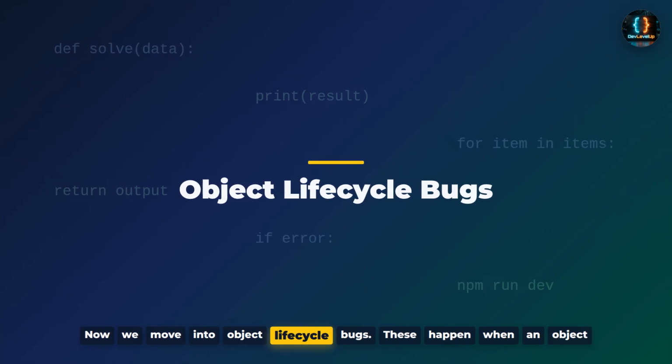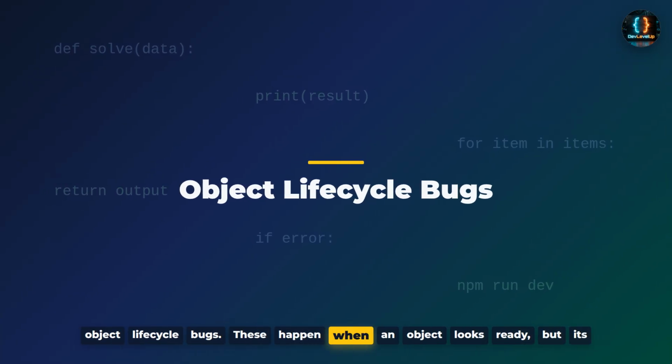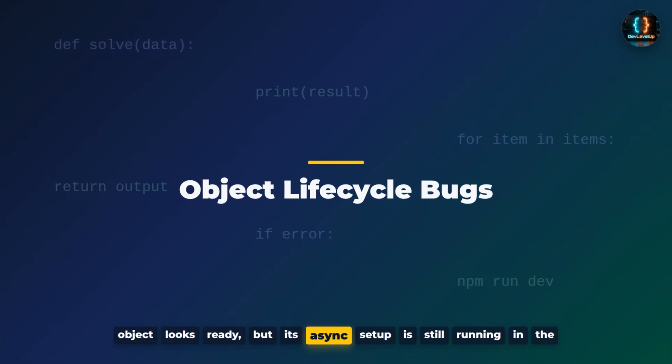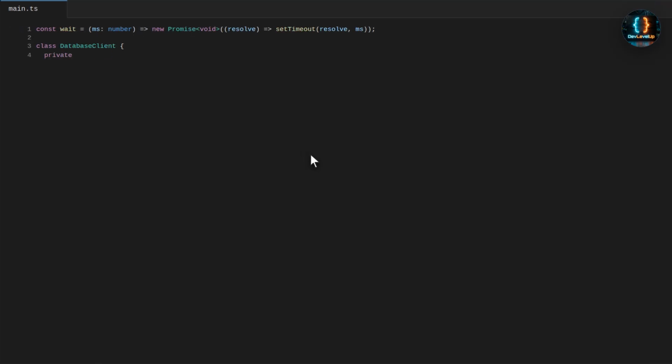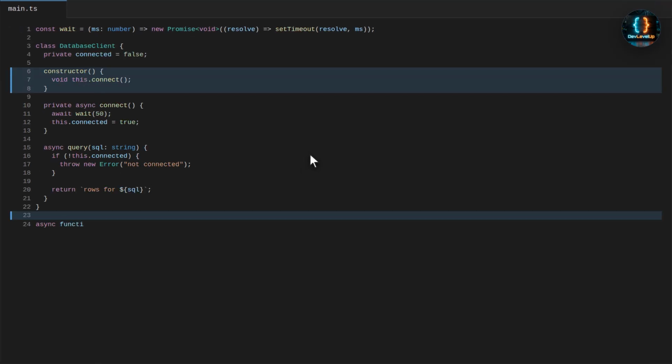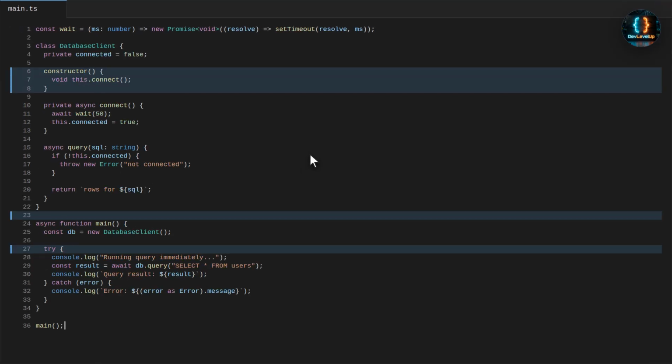Now we move into object lifecycle bugs. These happen when an object looks ready, but its async setup is still running in the background. A constructor in TypeScript cannot be awaited, so async setup inside it can trick callers into using the object too early. Here the database client starts connecting in the constructor, but the caller immediately runs a query. Now we run the script, and the query fails before the connection flag is ready.